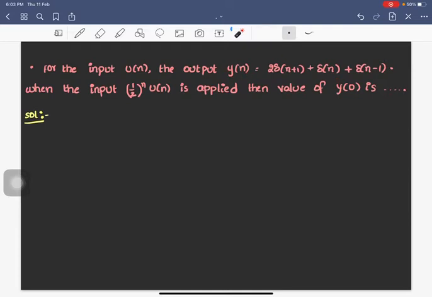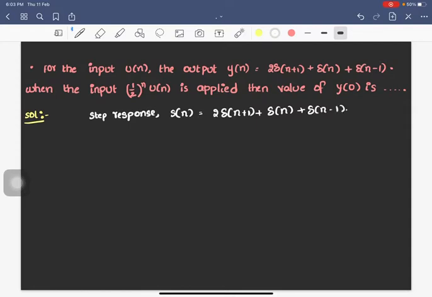But they are asking, when the input applied is (1 by 2) to the power n times u of n, what is the value of the output at n equal to 0? So we were given the step response. The step response is denoted by s of n, which is simply equal to 2 times delta of n plus 1 plus delta of n plus delta of n minus 1.